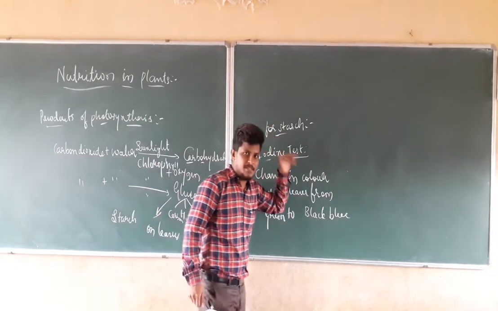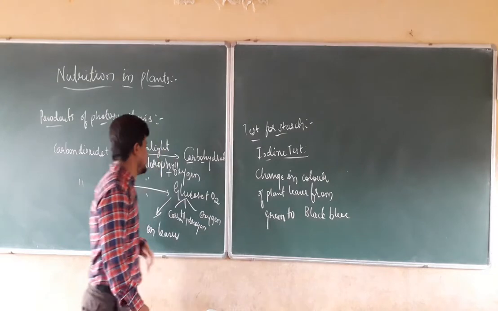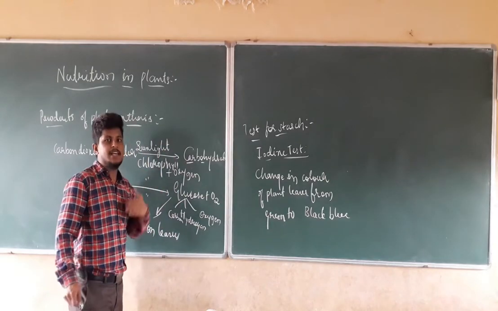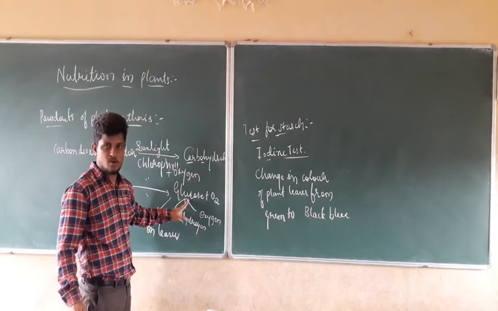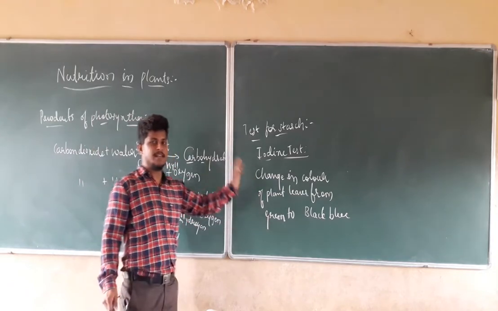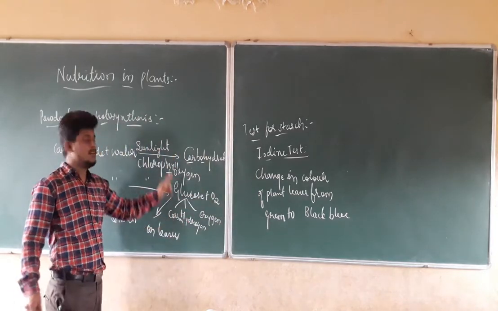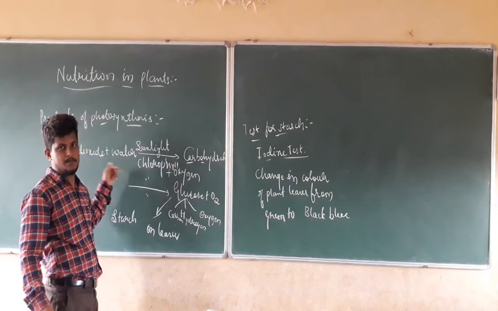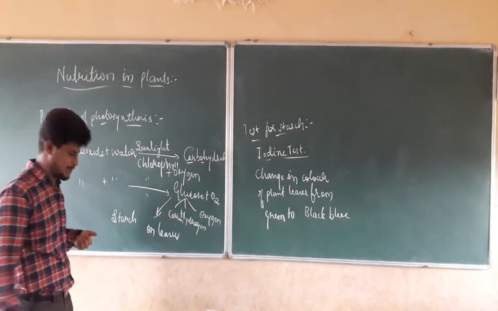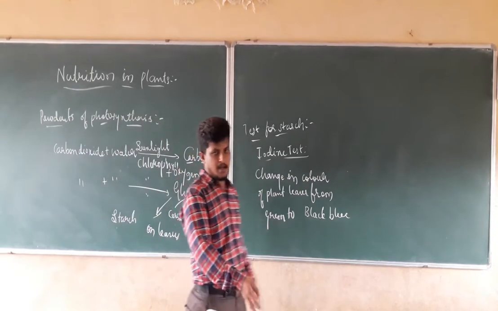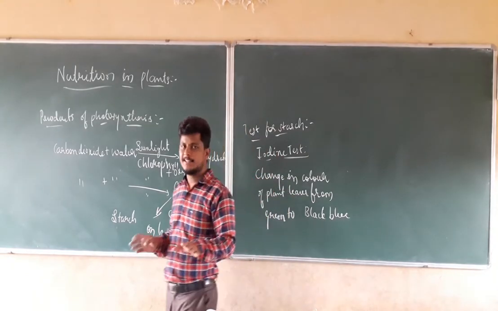If starch is present in that leaf, that means the plants are producing their food in the form of glucose. By this we can check the end products of photosynthesis. Right. Up to that point, we discussed that